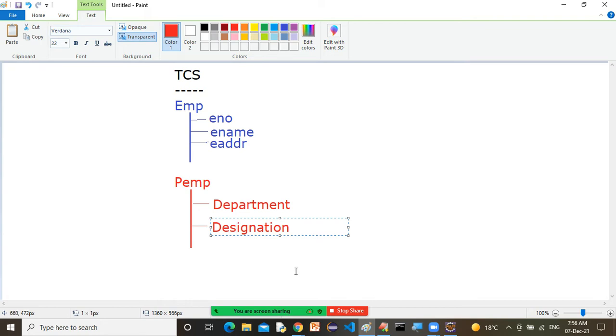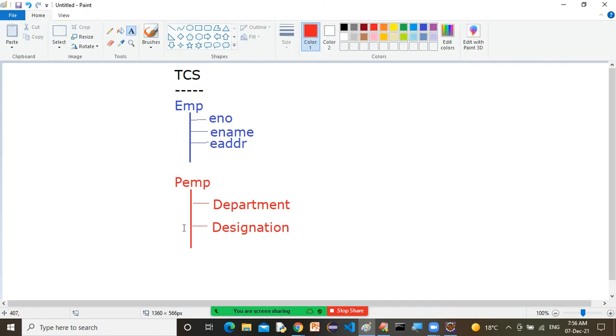Okay, department and designation. Now you tell me, sir, these are my permanent employees, and those are temporary employees. Of course, these permanent employees must contain these features or not? Please write in the chat window. Permanent employees will also contain these features or not?